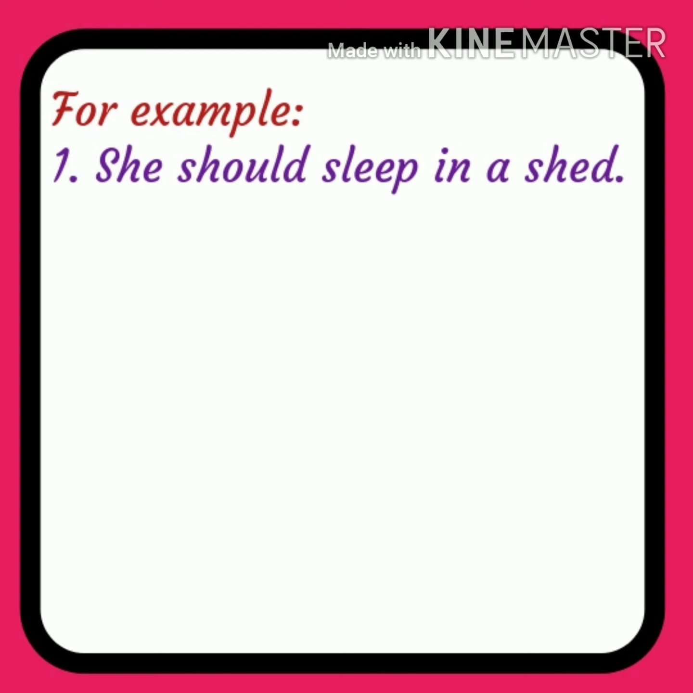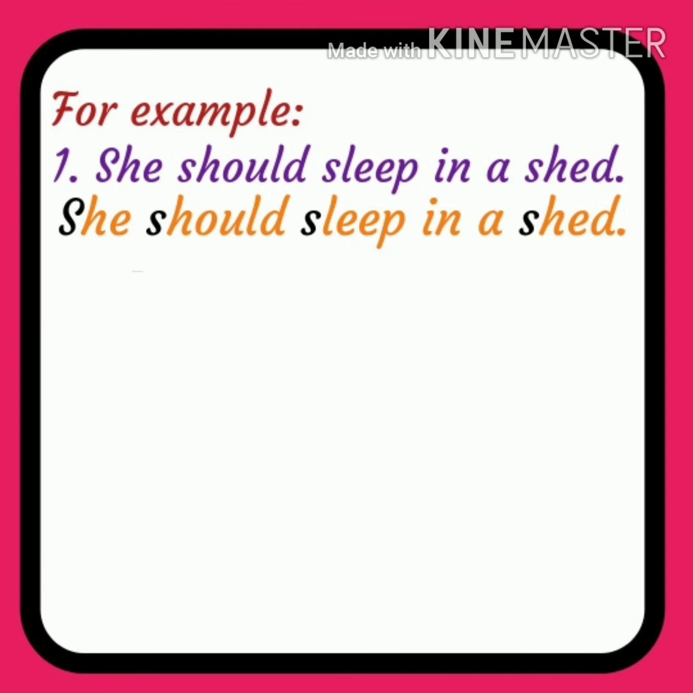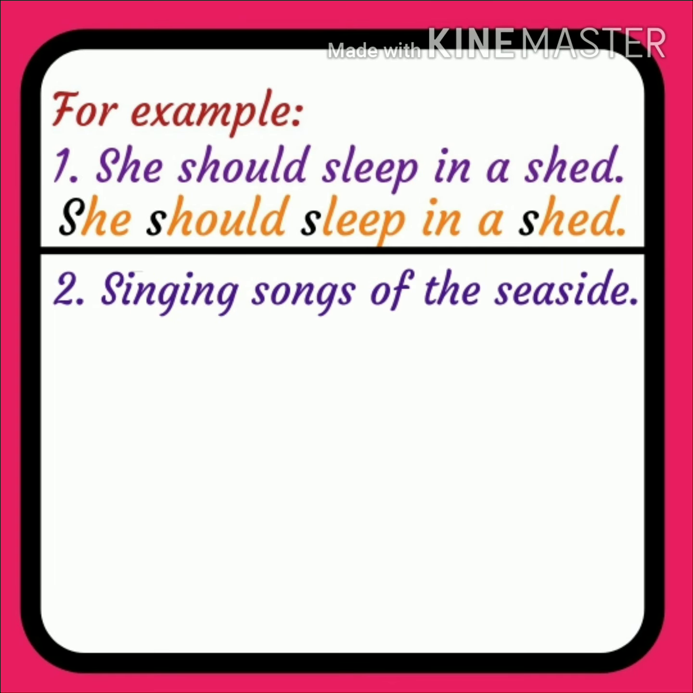Now let's try to identify which letter is repeated here in this sentence. S letter is repeated more than 2 times in this sentence. That is why this sentence is of alliteration figure of speech, because at the beginning of word same consonant sound is repeated more than 2 times.